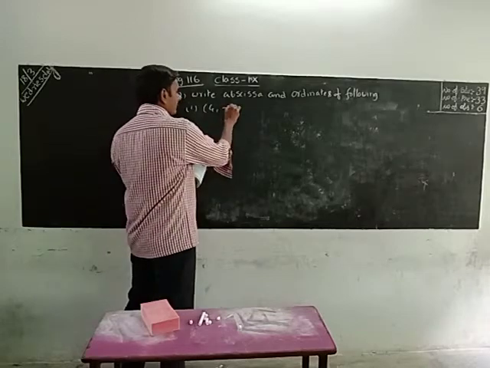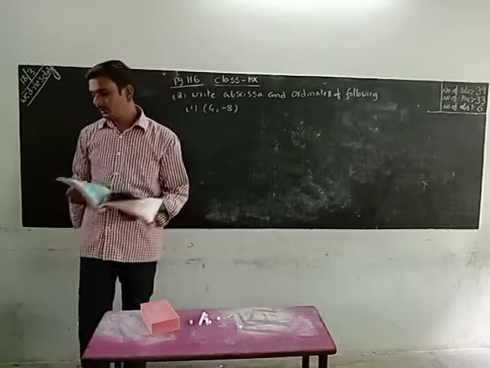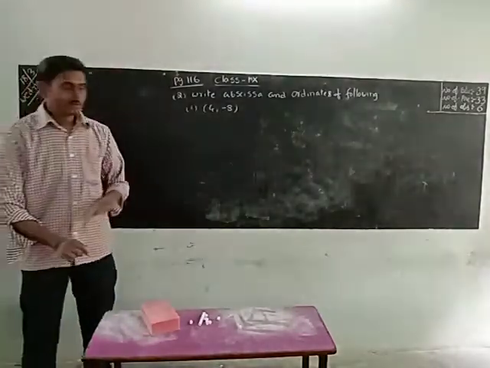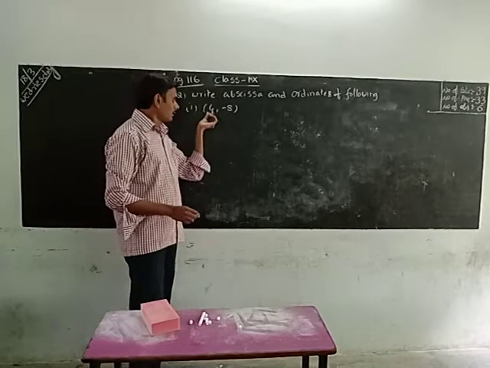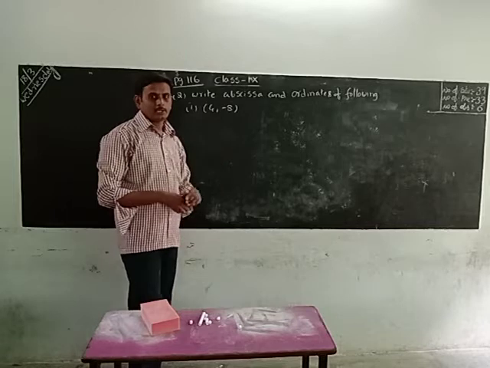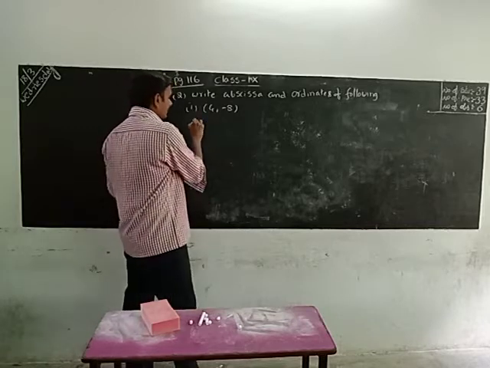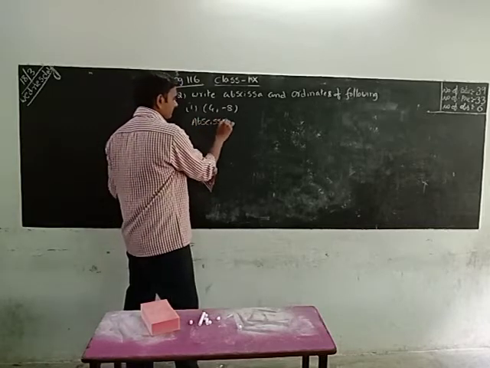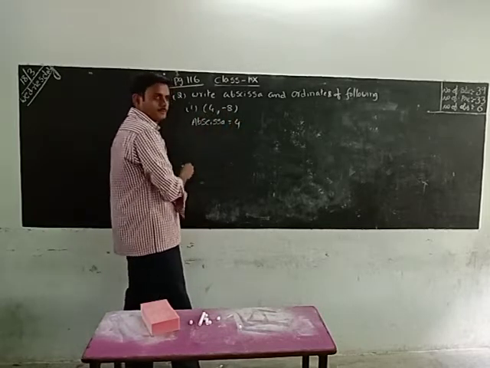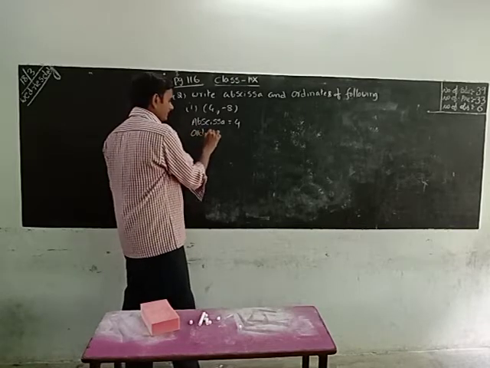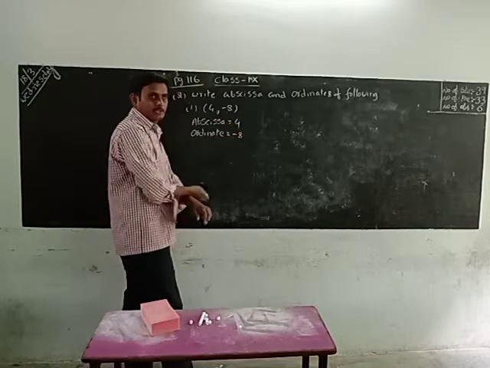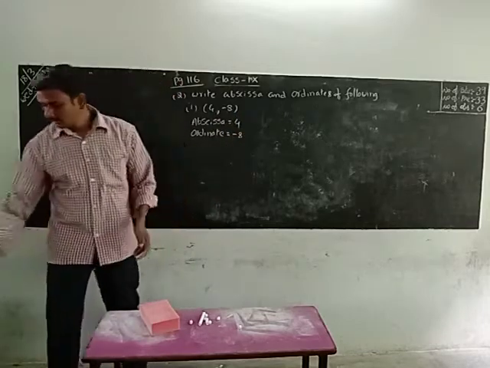Okay, what is the axis? What is the ordinate? Already we told. First number is called axis. Okay, the first which is located is called axis. The second which is located is called ordinate. That means here axis equals the first number which is 4. Axis is 4. Ordinate means the second number which is minus 8. Ordinate is minus 8.